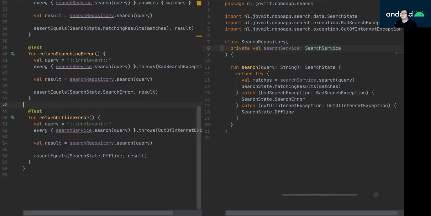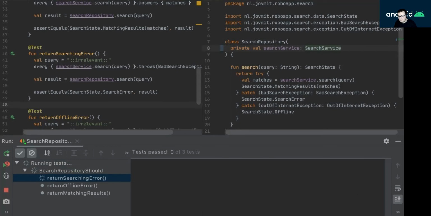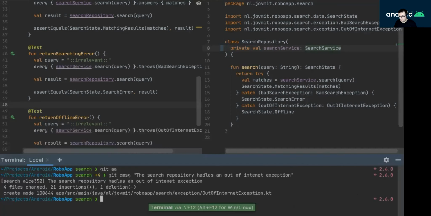Now I'm going to run the tests to make sure that I didn't break anything, which I shouldn't because I was doing automated refactorings, which are always safer than manual ones. Great. Now I would check this in. Extracted an interface for the search service.